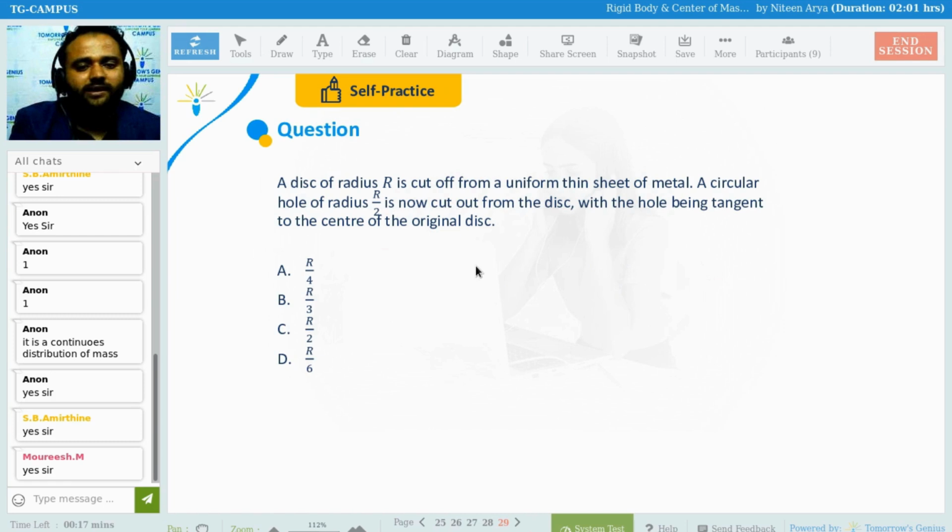And the next thing: a disk of radius R is cut out from a uniform thin sheet of metal. A circular hole of radius R by 2 is now cut out from the disk, with the hole being tangent to the center of the original disk. You need to find the center of mass for this cavity.